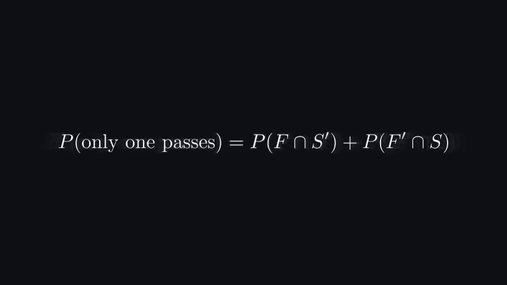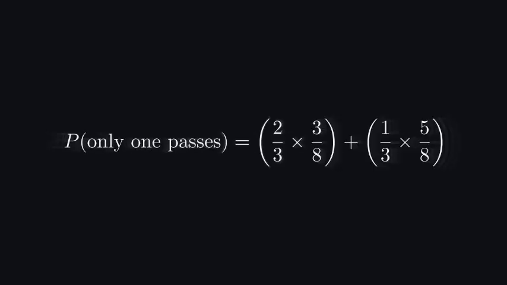Since these two cases cannot happen at the same time, we add their probabilities. For the first case, the first boy passes and the second boy fails. For the second case, the first boy fails and the second boy passes.